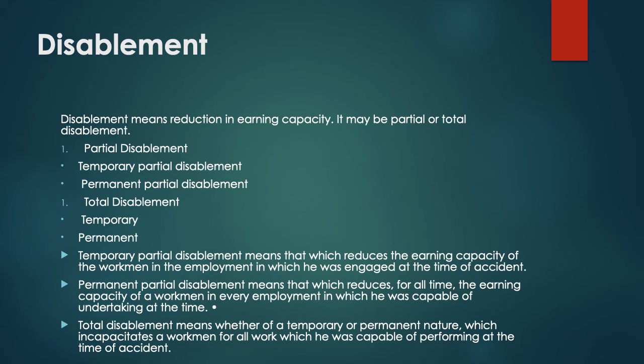So in this, the workman's earning capacity is reduced in every employment which he was capable of undertaking at that time. Now third is the total disablement. So in total disablement, whether it is of a temporary or a permanent nature, it incapacitates a workman for all work which he was capable of performing at the time of the accident.